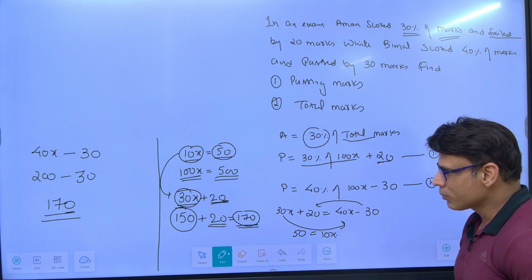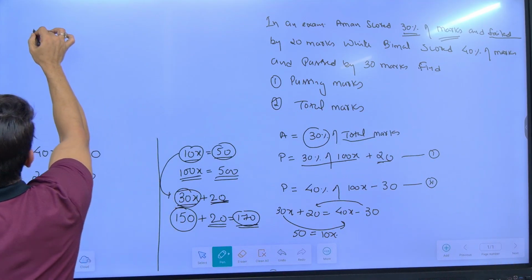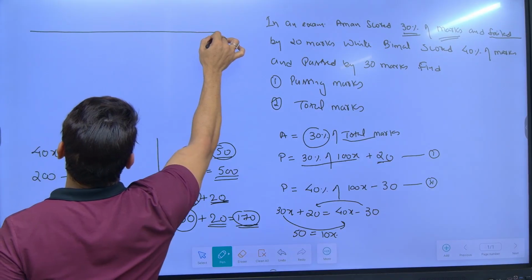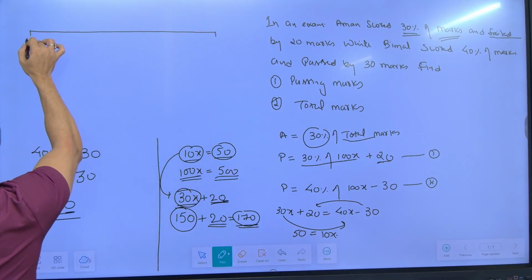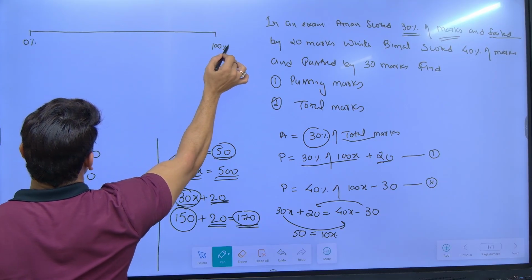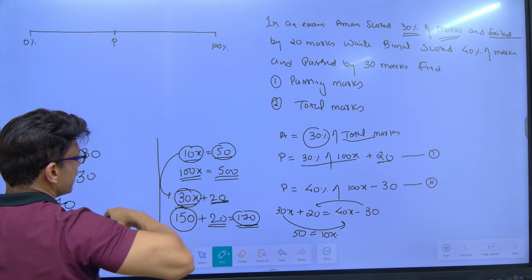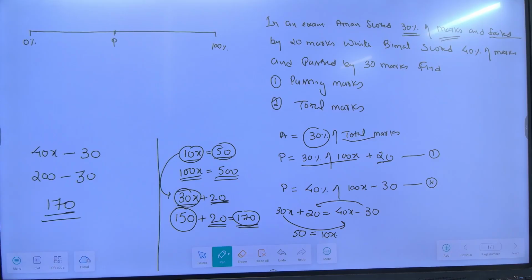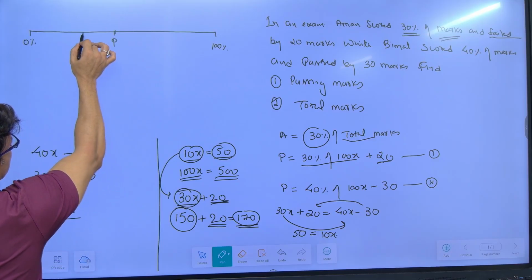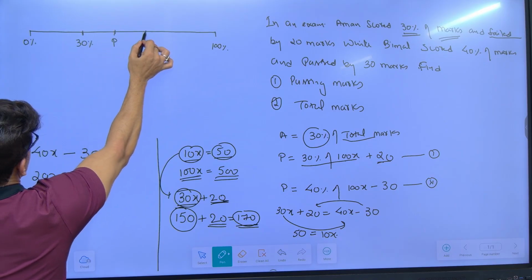So this is by forming the equation. Second is using the number line. For the number line, you need to know what scaling is. First of all, write this as 0% and this as 100%. 100% is always your total marks. Write passing marks somewhere here. Aman scored how much? 30%, which is less than passing marks. So write 30% here. While Bimal scored how much?